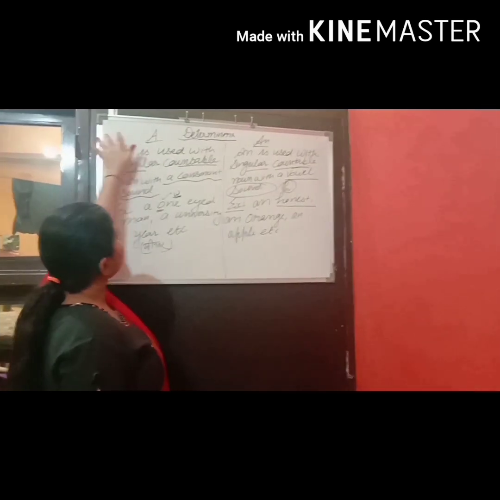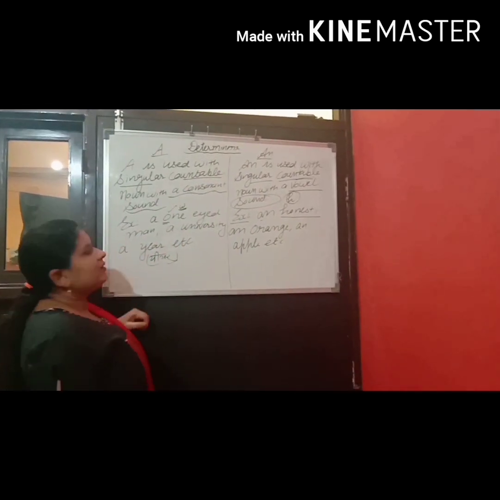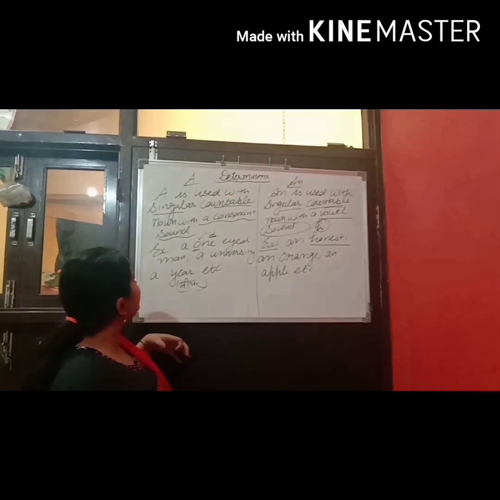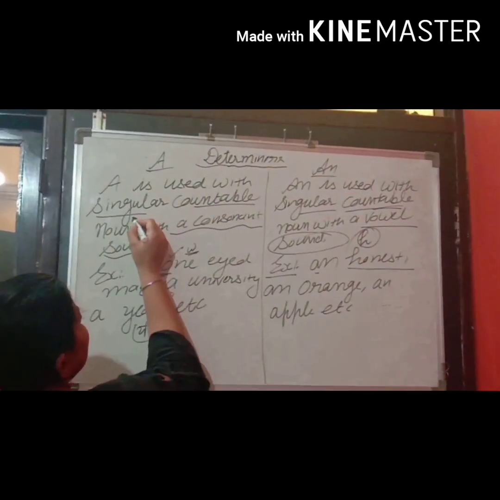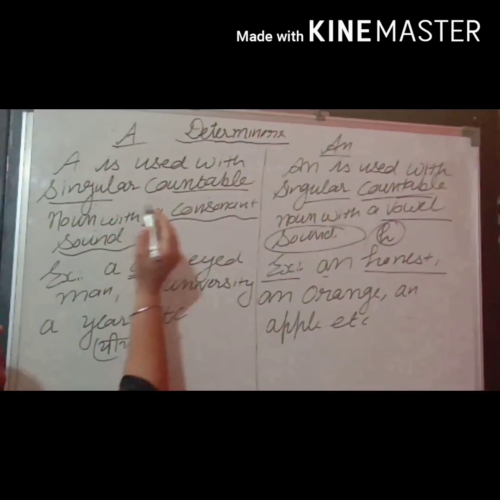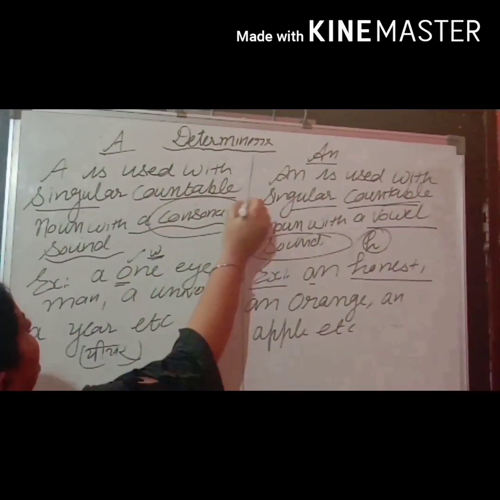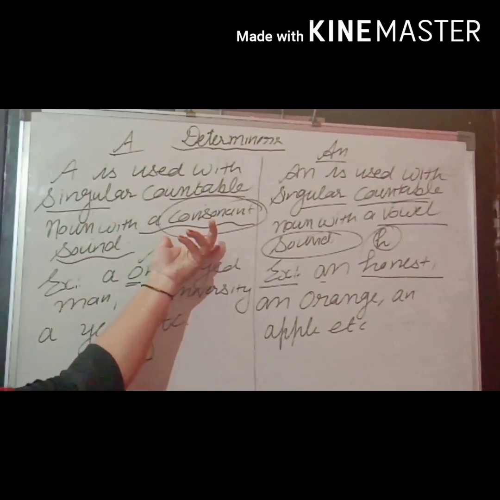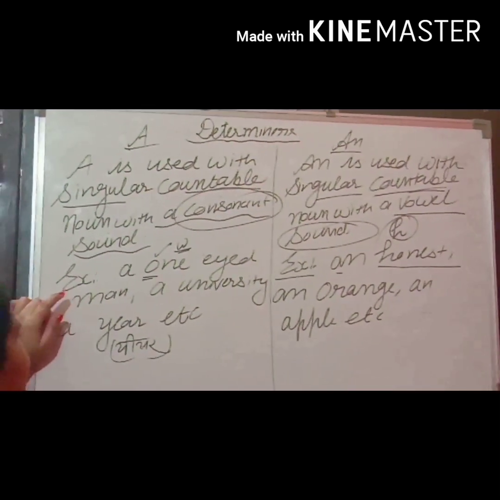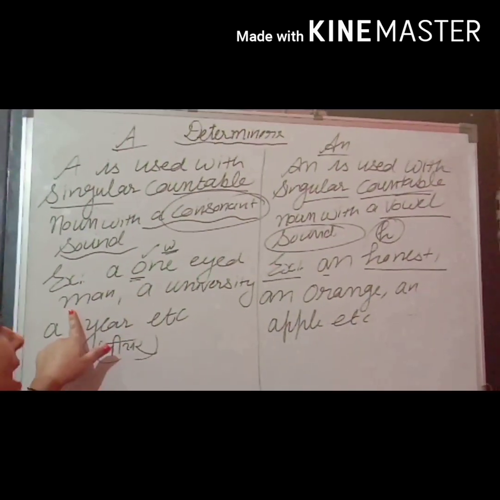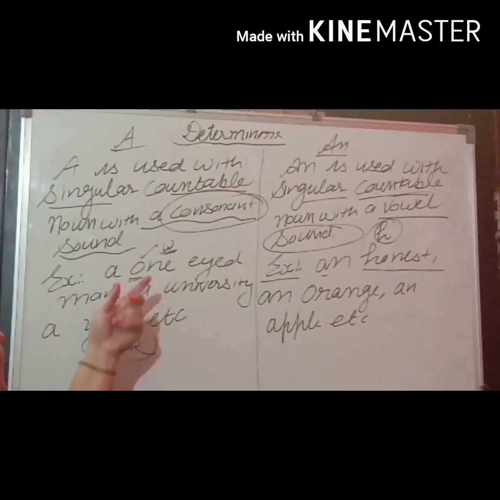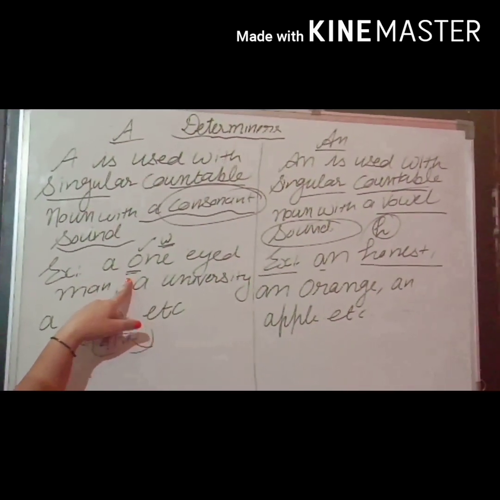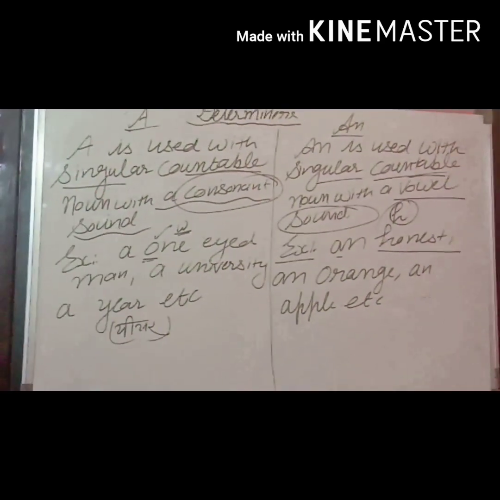Indefinite articles, that are a and an. Both have the same meaning, one. But there is a difference when we use them. A is used with a singular countable noun but with a consonant sound only. Means the noun should start with a consonant sound. For example, a one-eyed man. O is a vowel, but it's sounding like a consonant. That's why we are using a here.